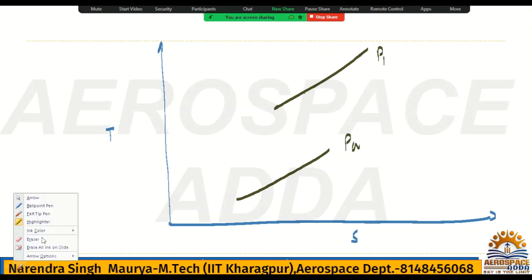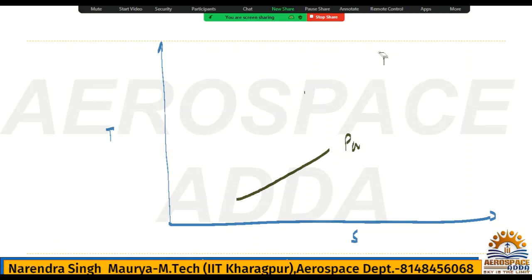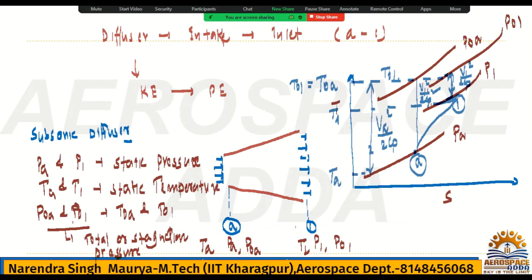I will take it downside, as more space is required. Now I can say this is point A and this is point 1, because in the diffuser you have seen A and 1. A is the inlet of the diffuser and 1 is the exit of the diffuser.